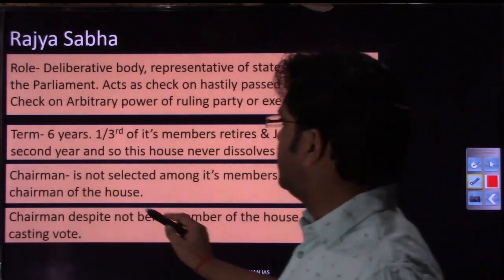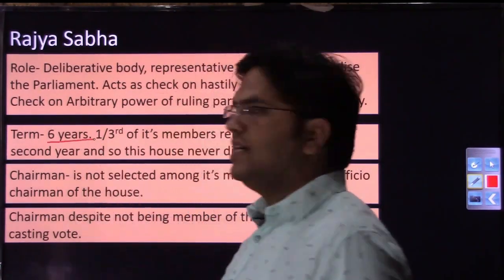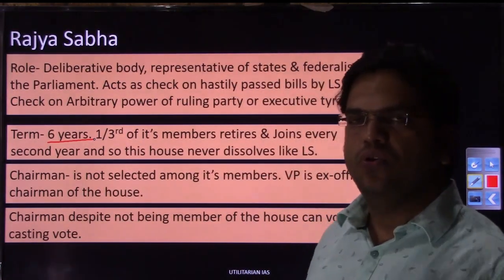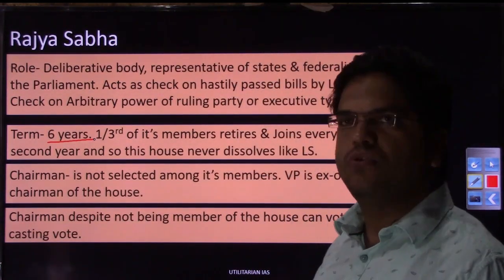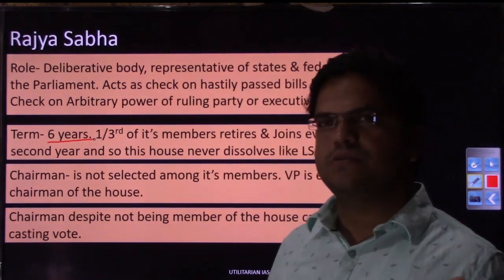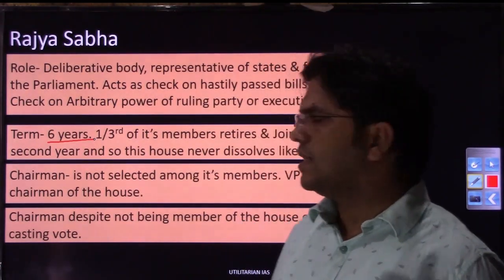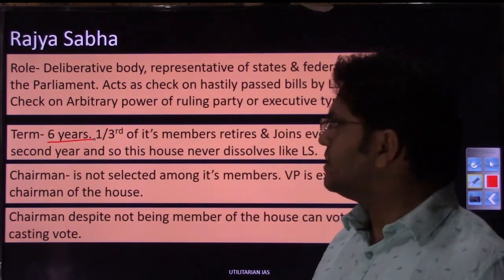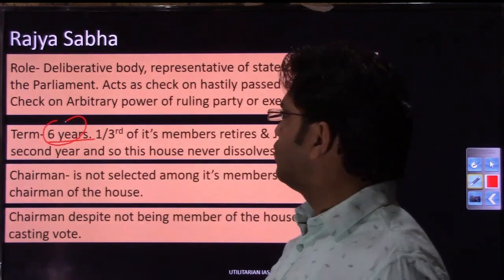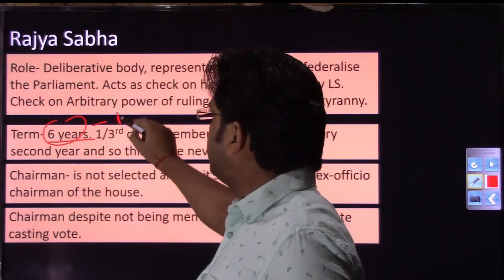Now the term. The term of Rajya Sabha is 6 years as opposed to the 5-year term of the Lok Sabha, although Lok Sabha can be dissolved earlier as well. So Lok Sabha tenure is not fixed. It can be of 13 days as well. In the case of the Atal Bihari government, that Lok Sabha had run only for 13 days, right? Here the term of Rajya Sabha is fixed, and that's why this house is also called the permanent house.